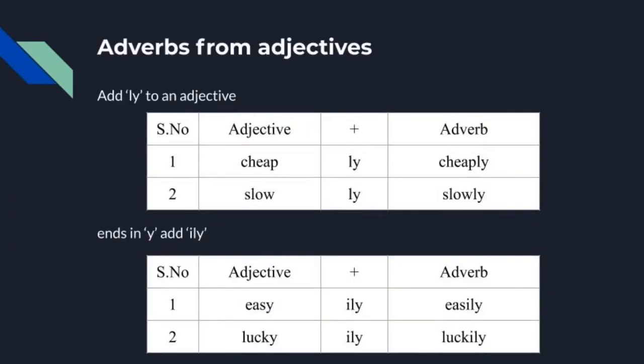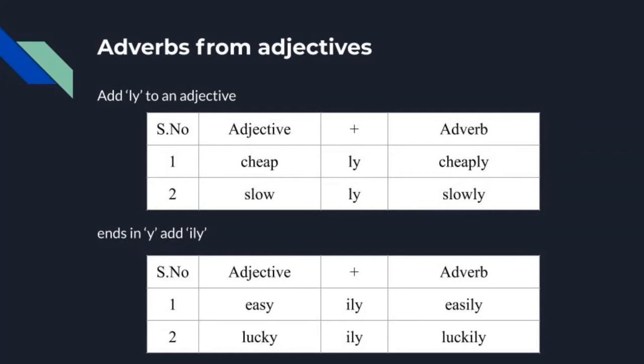Students, now we are going to see how to form adverbs from adjectives. Before going to see this concept, let us discuss adjectives. What do you mean by adjectives? Already we have learned this concept. Adjectives are words used to describe a noun. Yes or no? Yes, adjectives are words used to describe a noun. Then what do you mean by adverbs? Adverbs are also words used to describe or give more information about verbs, adjectives and another adverb also.